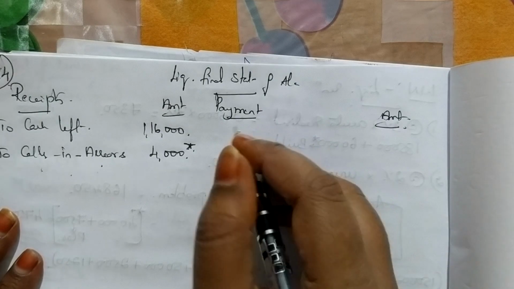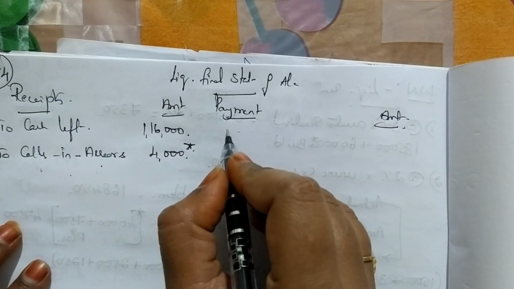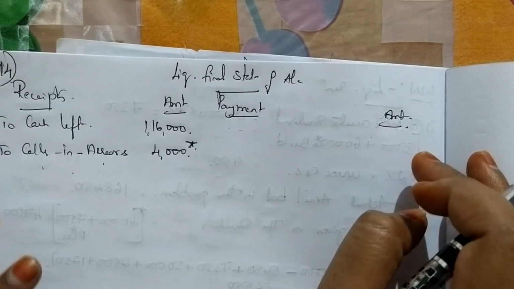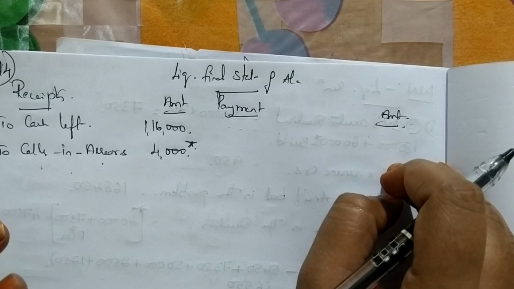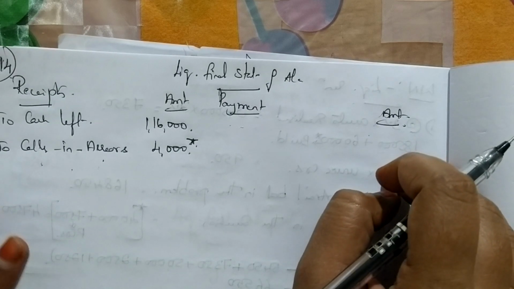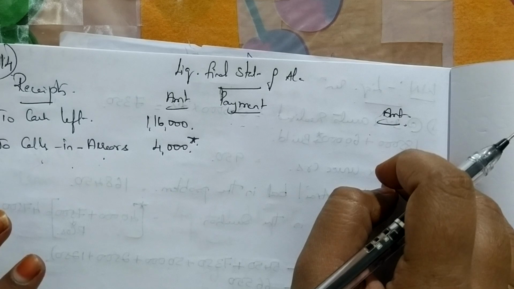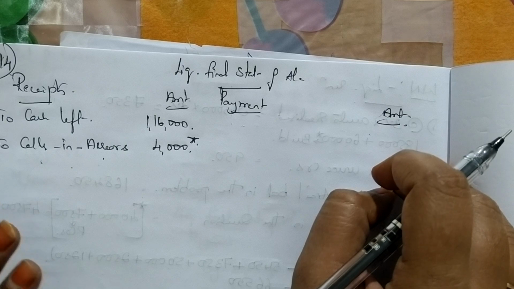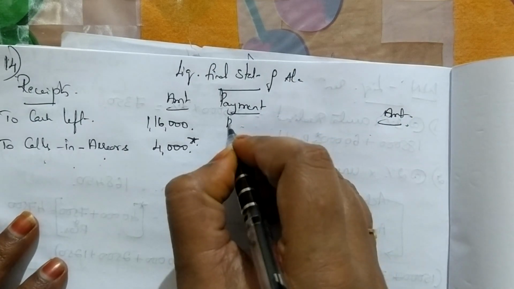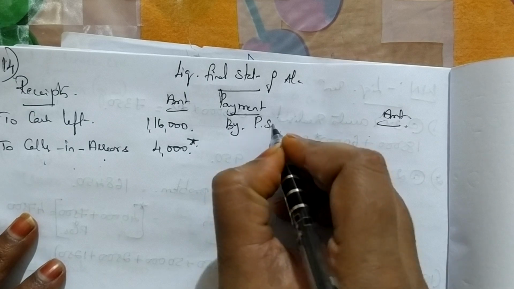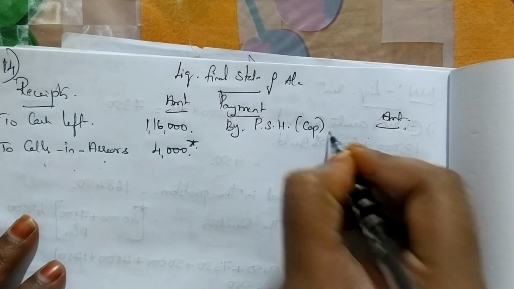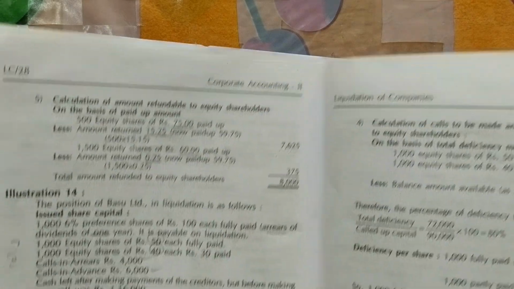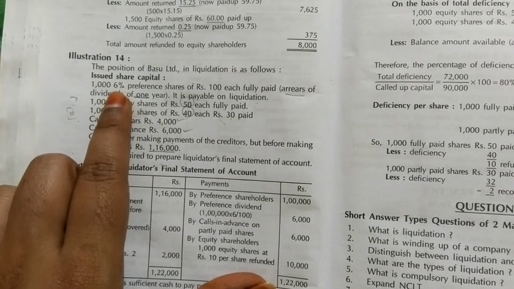Before you write calls in advance, we usually write liquidation expense. There is no liquidation expense. We write liquidator's remuneration. Remuneration information is also not given. Then we write debenture holders. No information is given. Then we write preferential creditors. That information is not there. Then unsecured creditors. That information is also not there. So since all this information is not given, I am straight away writing my preference shareholders, where I have to write the capital. You don't have any information given before preference shareholders, so I'm directly writing preference shareholders.